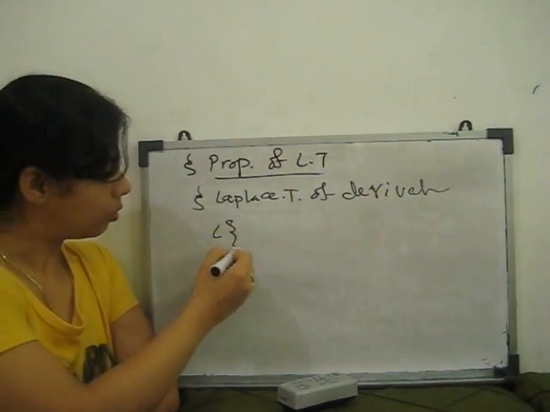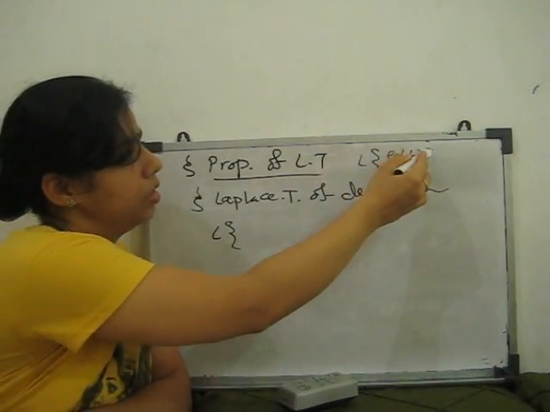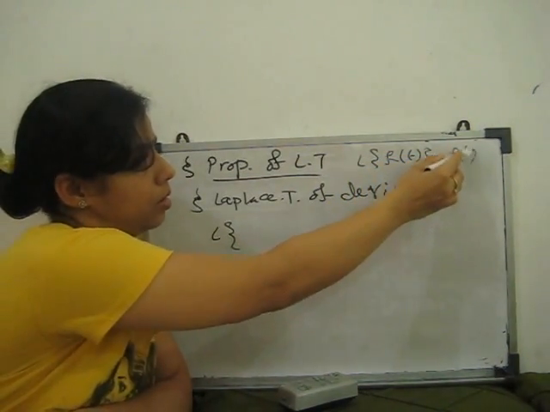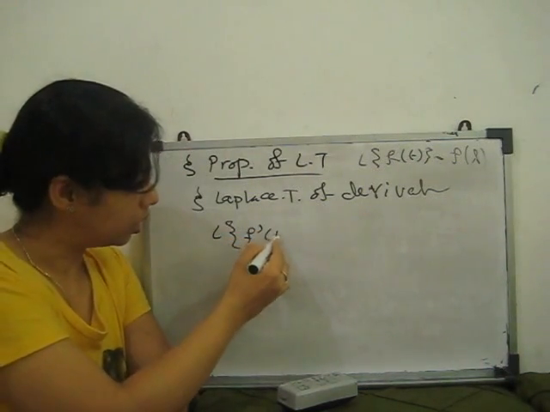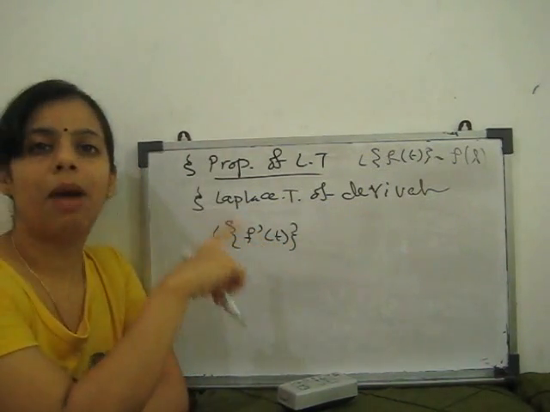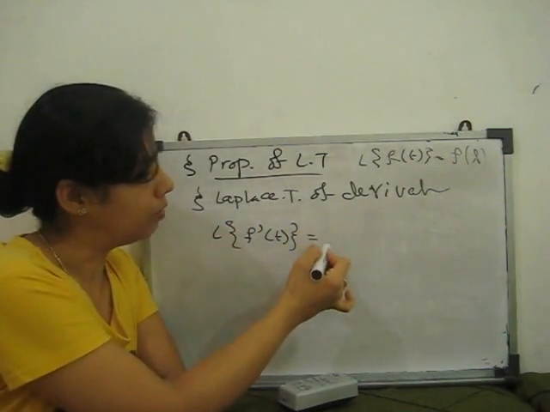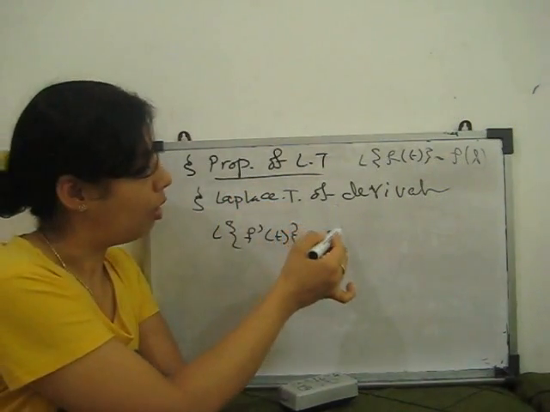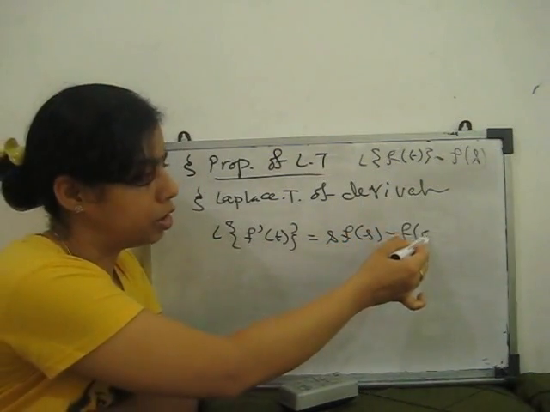If we know the Laplace transform of f(t) is F(s), then the Laplace transform of f dash t, where f dash means d by dt of f(t), for one time differentiation is given by s F(s) minus f(0).